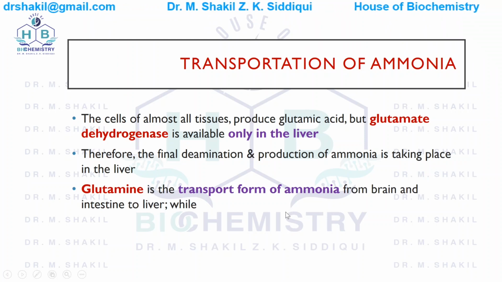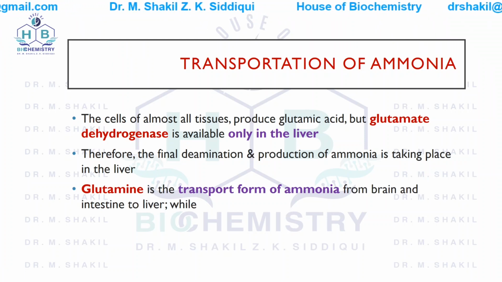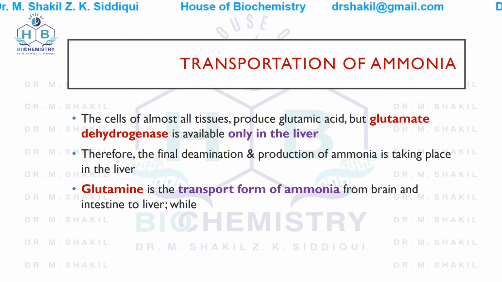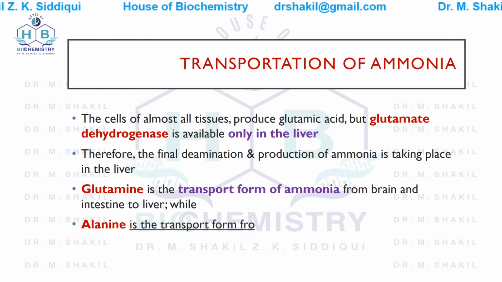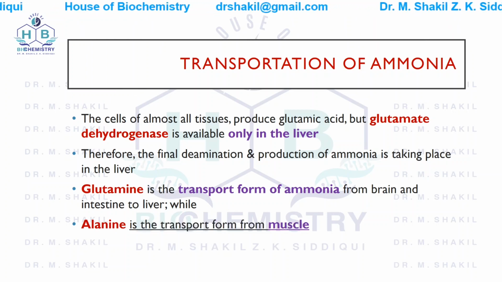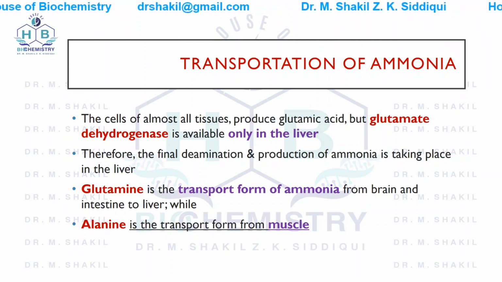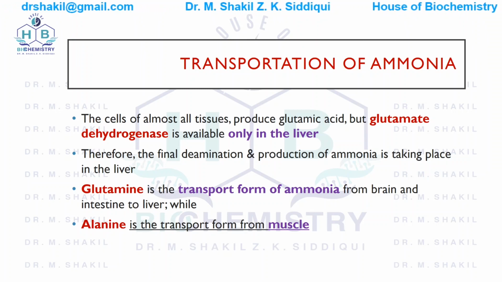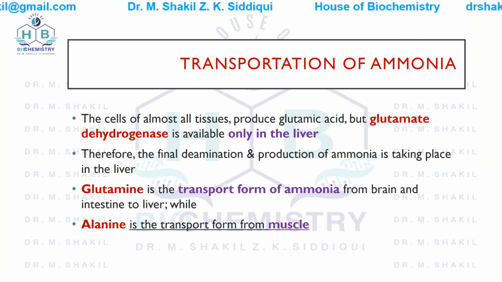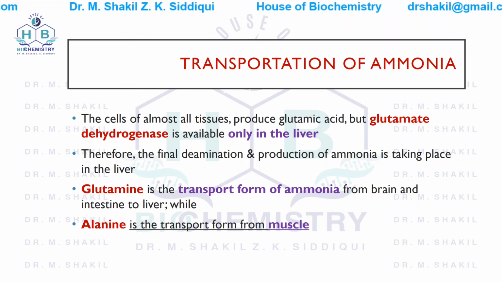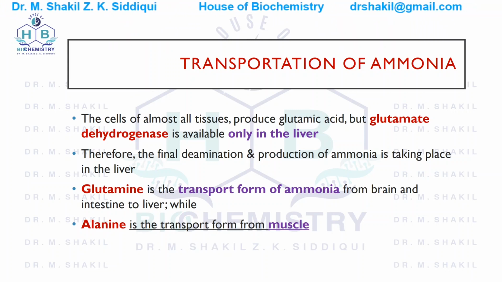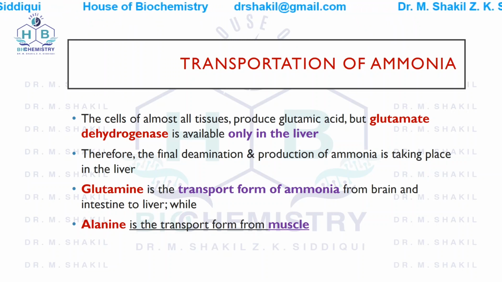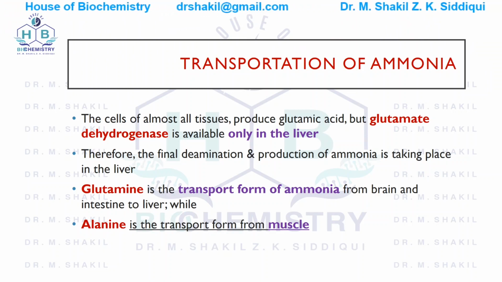Glutamine is the transport form of ammonia from brain and intestine to the liver, while the muscles use a different transport system. They use alanine to transport ammonia to the liver. These reactions we will study in detail. So please remember that from muscles, ammonia is transported through alanine, but every other cell uses glutamine as a transport form of ammonia. Why this we will study in this lecture. I'll explain it to you why.